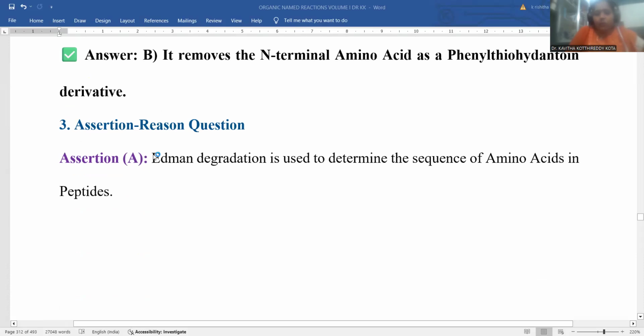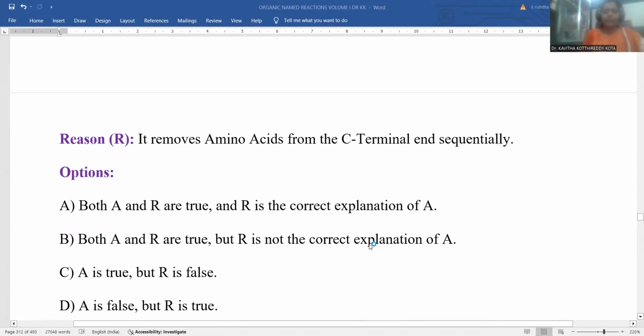One more question is also framed based on the Edman degradation process, an assertion-reason based question. Assertion: Edman degradation is used to determine the sequence of amino acids of the peptides. Can you determine the sequence of amino acids in the protein? The primary structure of the proteins could be noticed. Reason: it removes amino acid from the C-terminal end sequentially. C-terminal or N-terminal? C-terminal is the wrong one. So the reason will obviously be the wrong one.